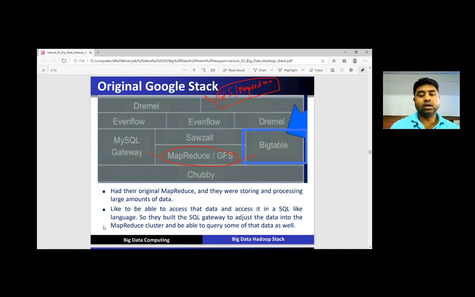So the original Google stack had GFS, that is the Google File System, and their original MapReduce, and they were storing and processing large amounts of data. And to access that data in a SQL-like language, they built the SQL gateway to ingest the data into the MapReduce cluster and be able to query some of the data as well.